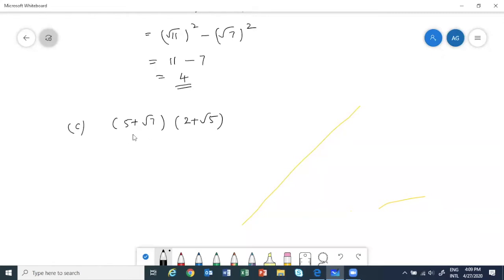So now see here, this is not a plus b, a minus b, we can't use. A plus b whole square, we can't use. All the terms are different, no? So we have to open the brackets. So 5 into 2 is 10. 5 into root 5 is 5 root 5.